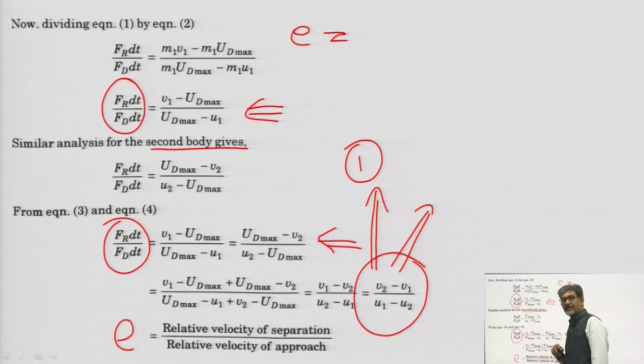For perfectly elastic it is 1, and for in between elastic and rigid, it is less than 1. Because v2 minus v1 equal to u1 minus u2 can be possible only when it is perfectly elastic, that is, if E is equal to 1.